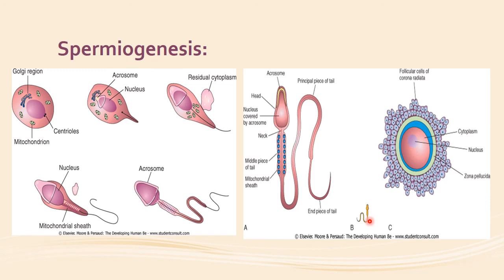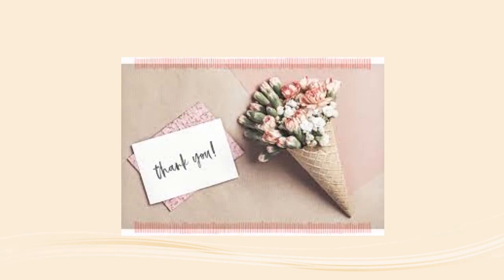So this is all about spermatogenesis. Spermatogenesis is completed by spermiogenesis, the transformation of the spermatids into the mature sperm. So this is all about it.